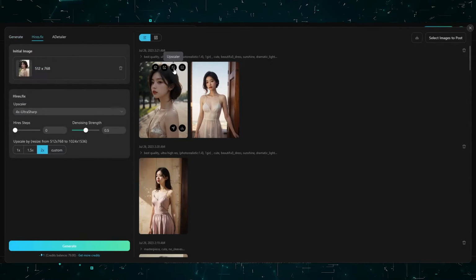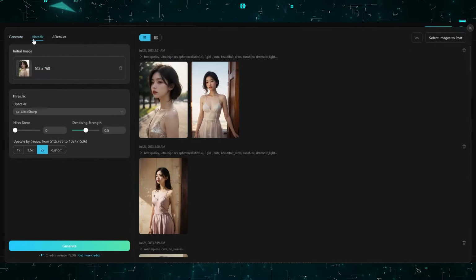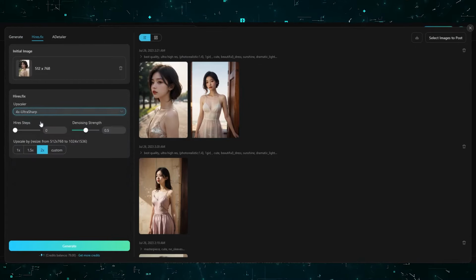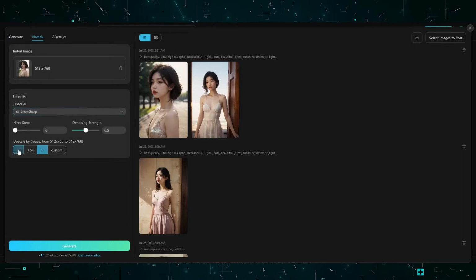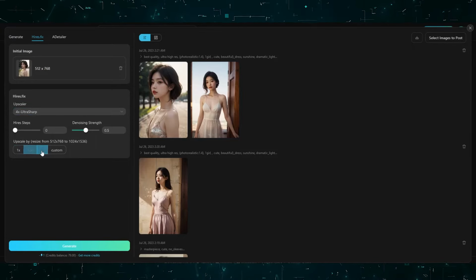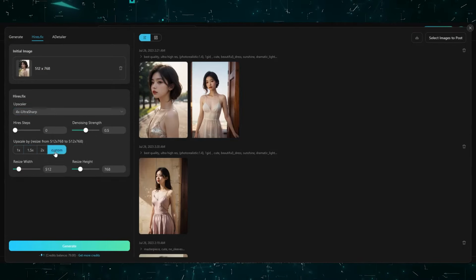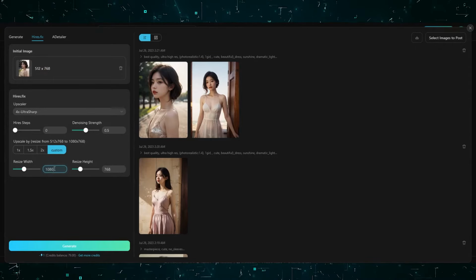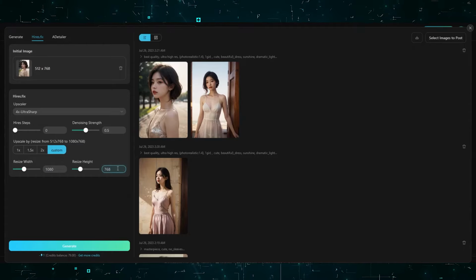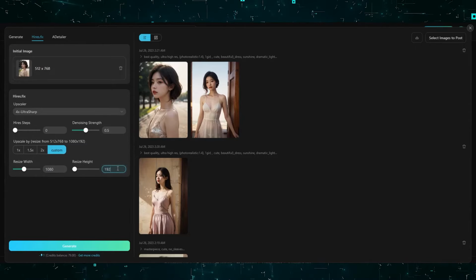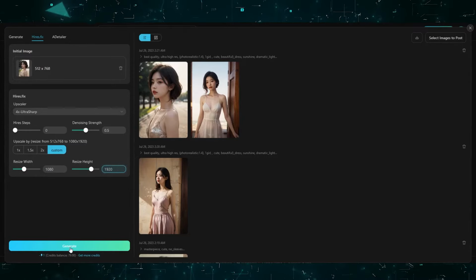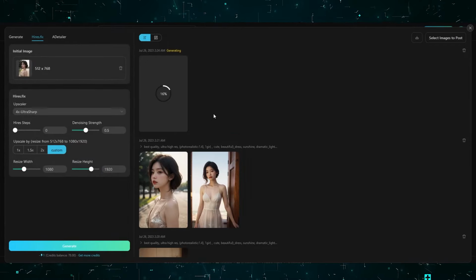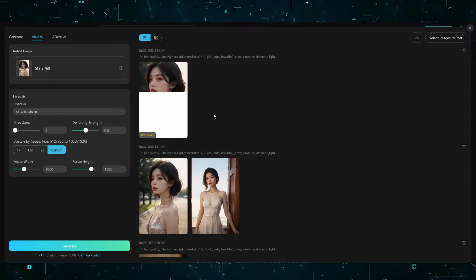Luckily, Tensor does provide the option of upscaling the image, which I was not aware of previously. Click on this button where it says Upscale. In the left-hand corner, you will be shown a menu saying Hires.fix. Here, select 4x Ultra Sharp. You can try out different upscalers, but for now, I will use this one. Now you can either select one of the preloaded options or go with Custom. I will go with Custom. Write the resolution you want and then hit Generate. It will now generate the image of your desired resolution. Alright, I posted these high-res photos too.